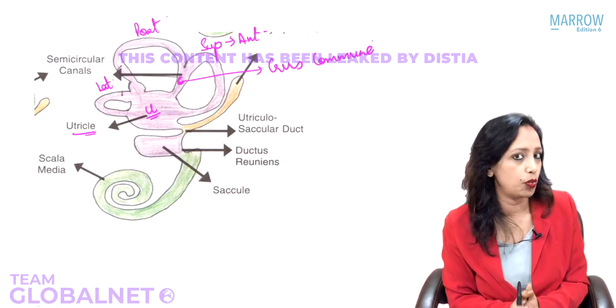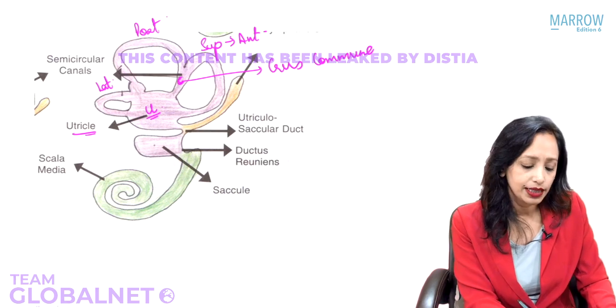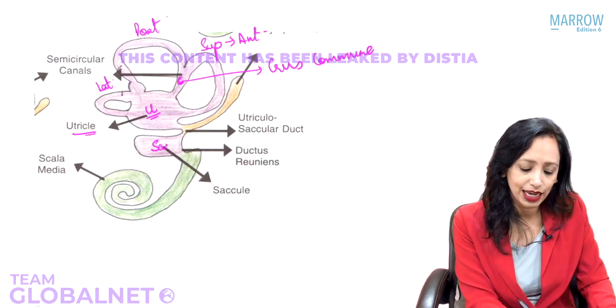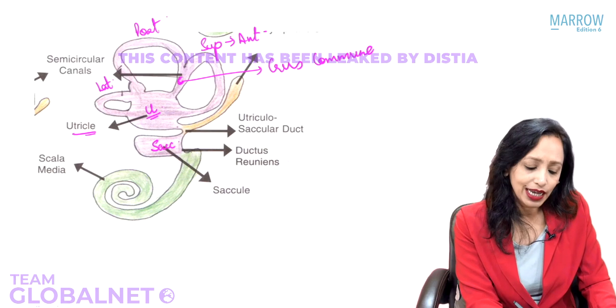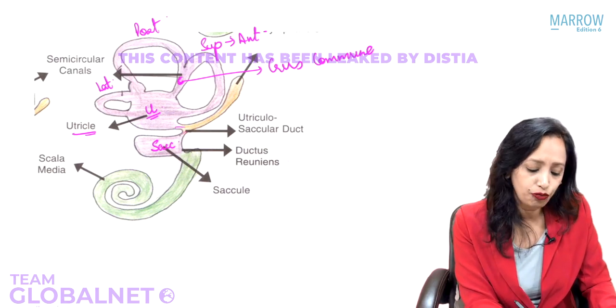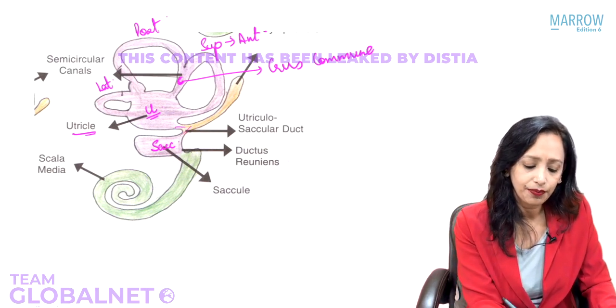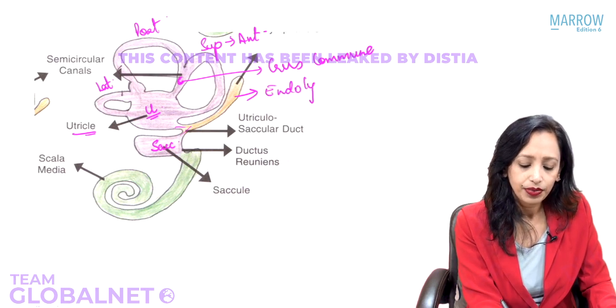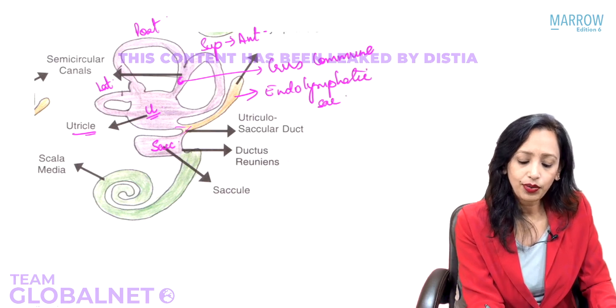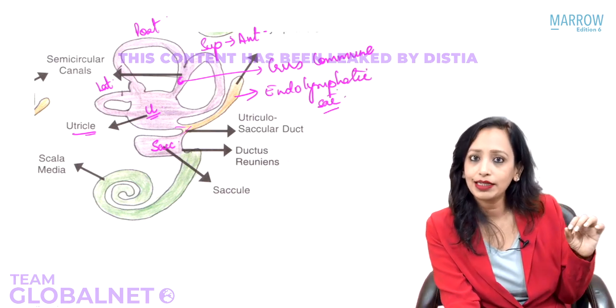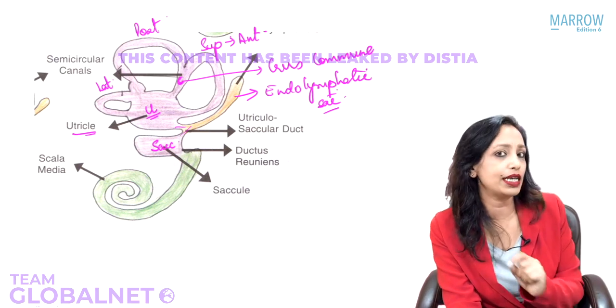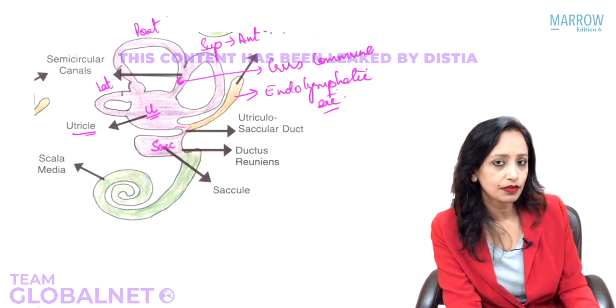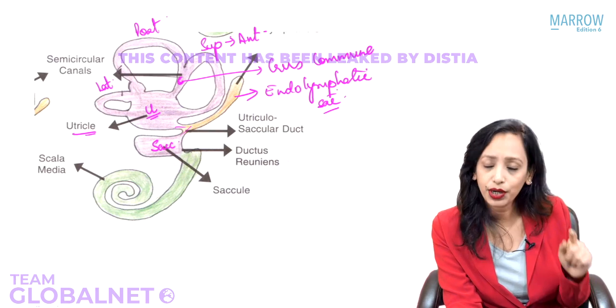Now after the utricle, this structure is what is known as the saccule. The utricle and saccule give 2 ducts which join to form the endolymphatic sac. So this here is the endolymphatic sac. Now can you answer this question for me? The endolymphatic sac drains the endolymph into the CSF. True, false? Very good, it is false.